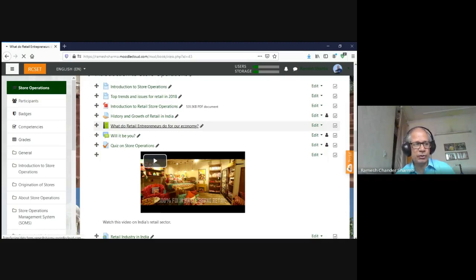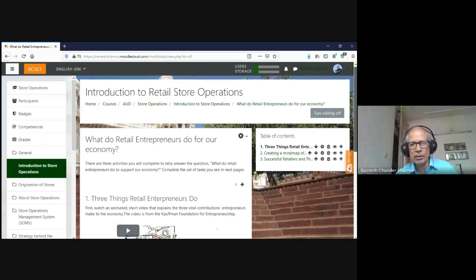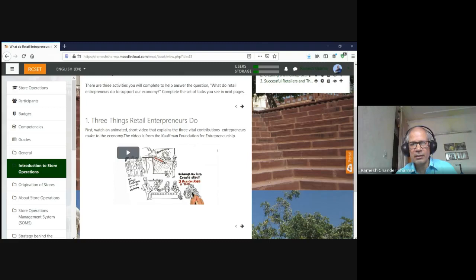Means the book, we should not confuse it. The book here is in this way, that there are 3 chapters in it currently. Chapter 1 is about three things regarding retail printing. Then second, creating a mind map. The third chapter is this. So the student will read the first chapter, then click here to go to the next chapter.